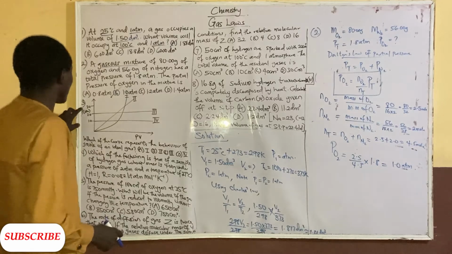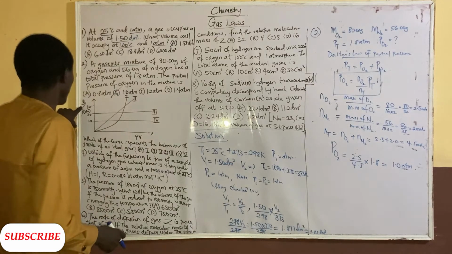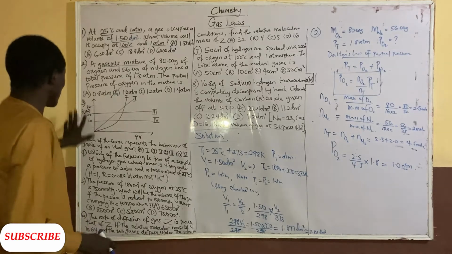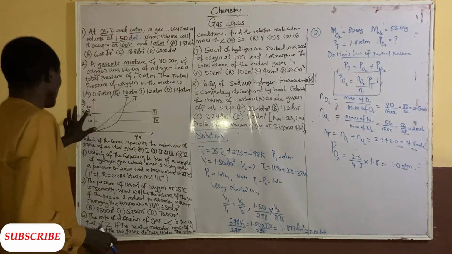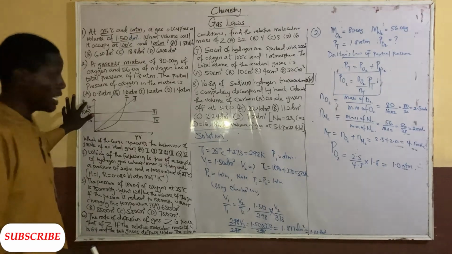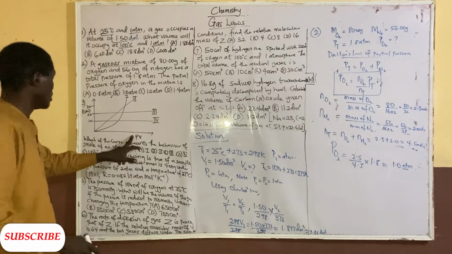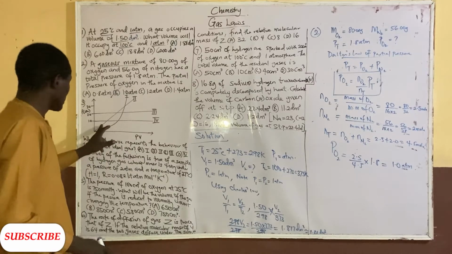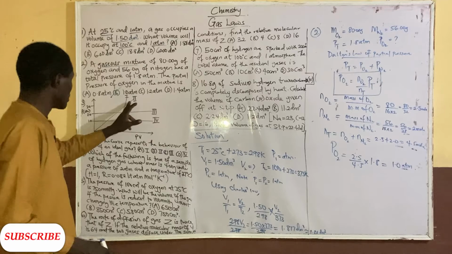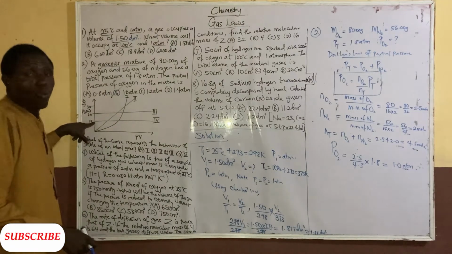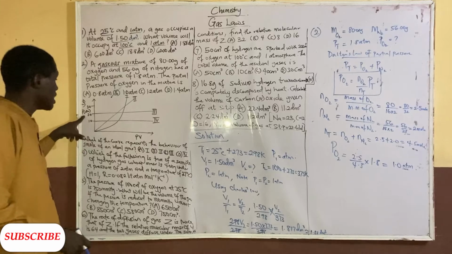Number 3 says, which of these, look at this. We have the pressure in atm on the vertical axis: 1 atm, 2 atm, 3 atm, against PV. Now you can see that this line here is increasing, it's changing. This one is a curved line, and this one is exactly on 1.0 atm.